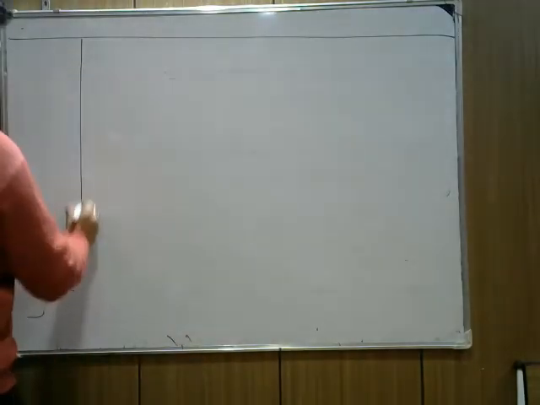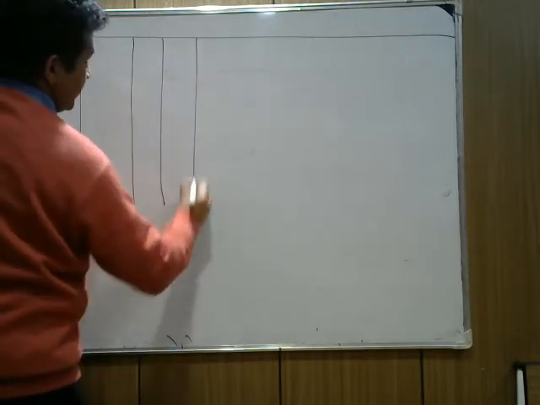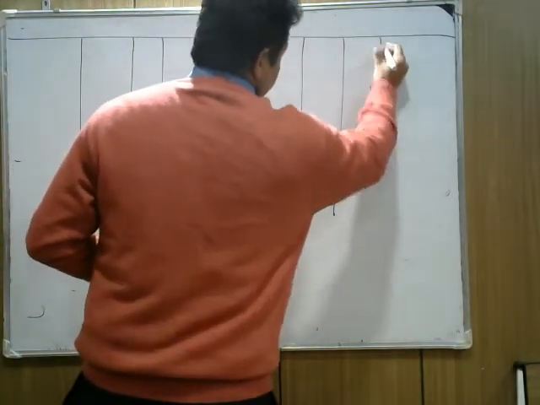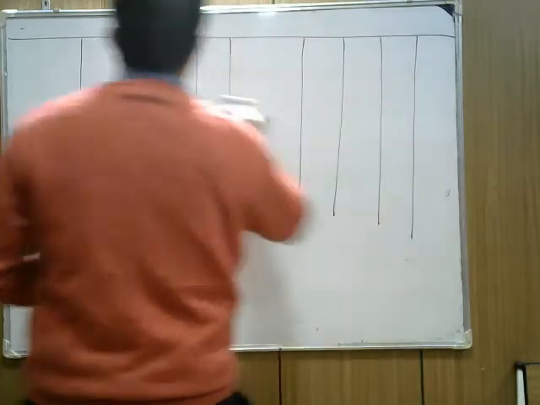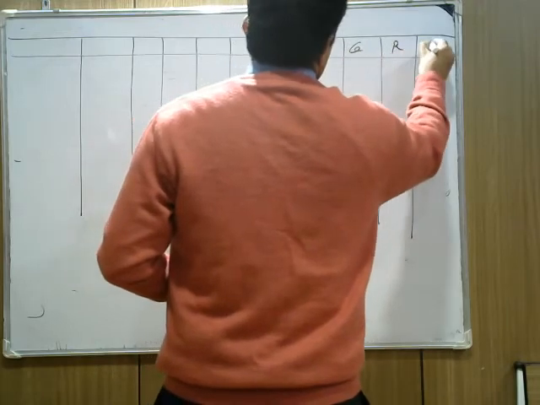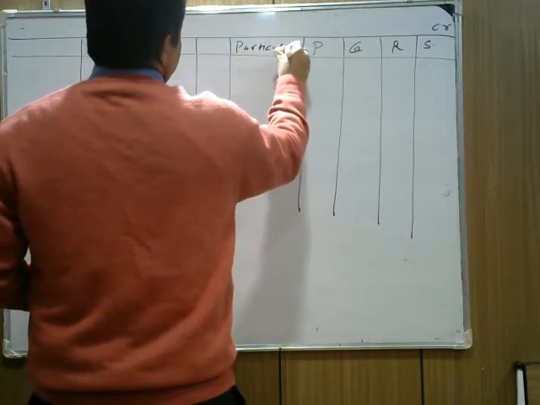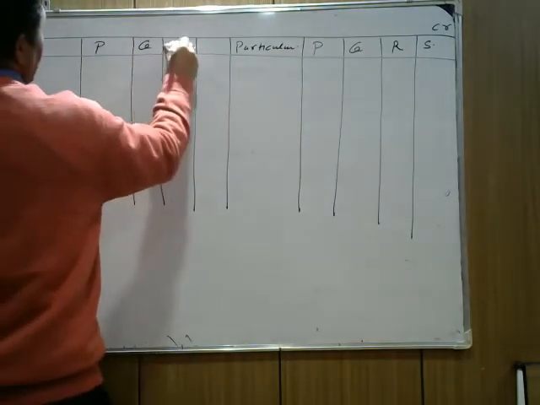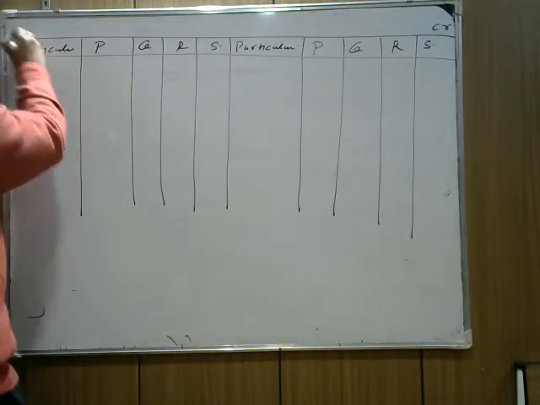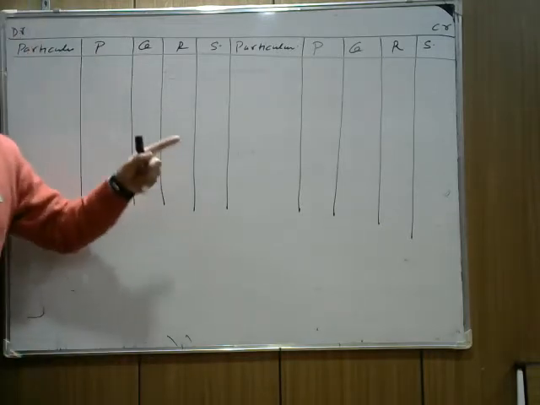We have particulars: capital of P, capital of Q, capital of R, capital of S. We write P, Q, R, S on the credit side. This is what we call particulars. We write P, Q, R, S, and we write particulars over here, on the debit side. Now, note down: what is the opening balance given in the question? I hope you are able to see it.